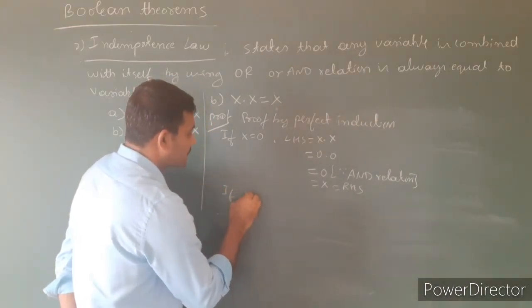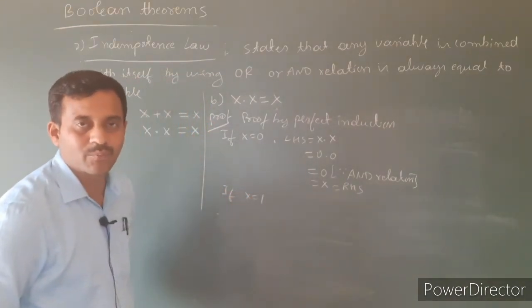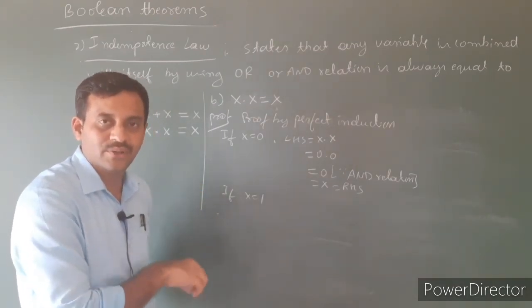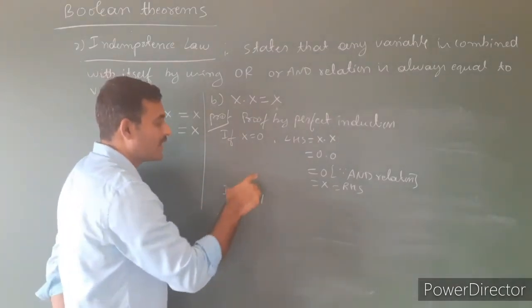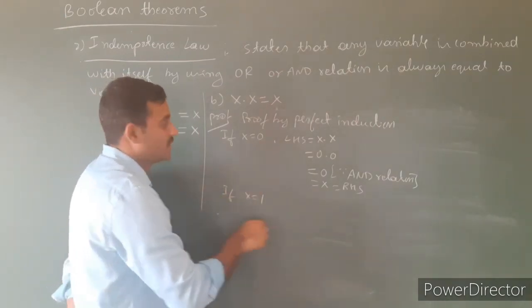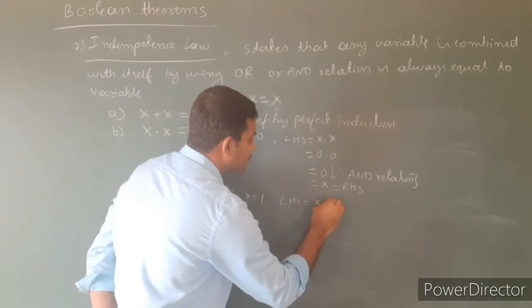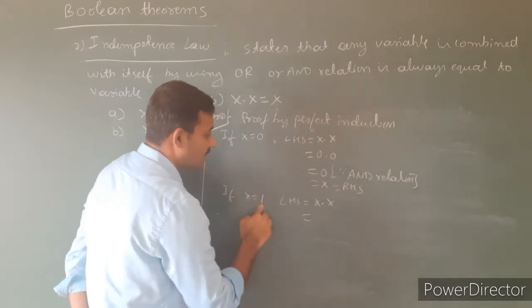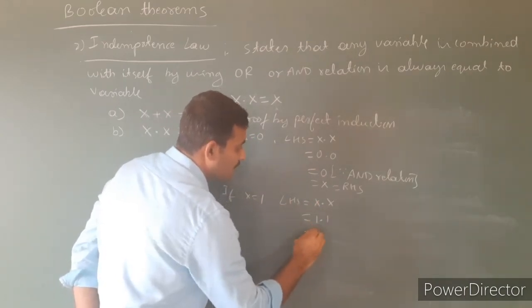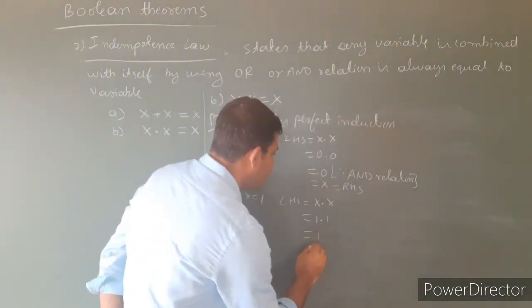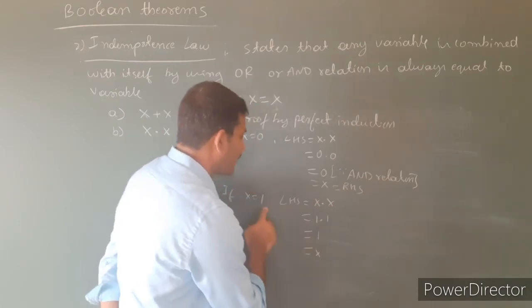If x equals 1, in a proof by perfect induction, we have to put all possible values for the variable. Hence, x has two values, either 0 or 1. Left hand side is equal to x into x. But what is the value of x here? That is 1. 1 into 1 in an AND relation is equal to 1, which is equal to the x value.